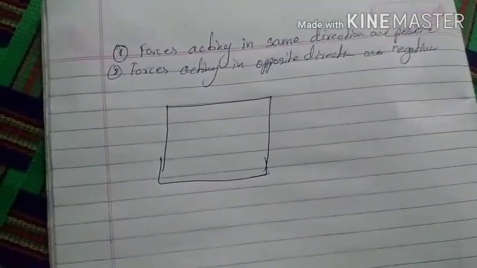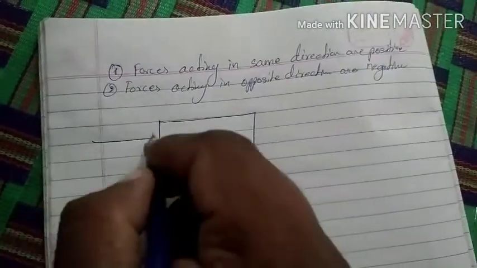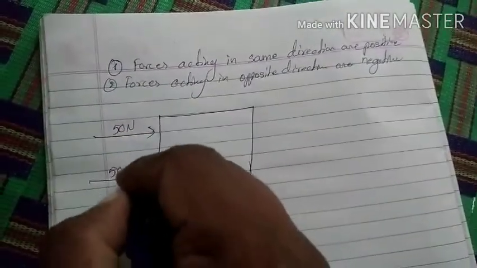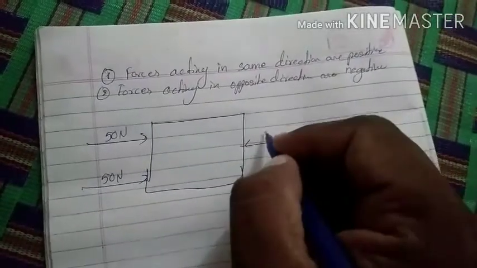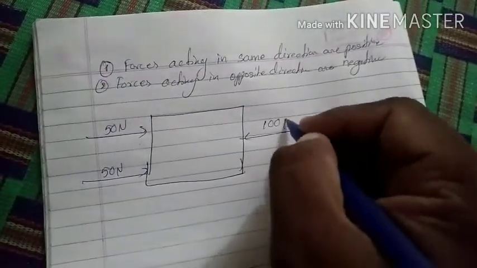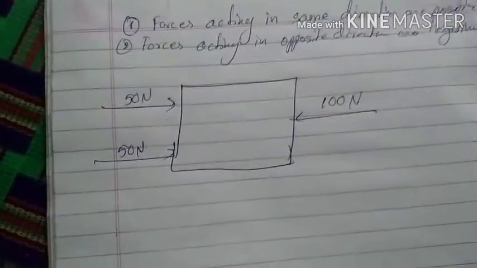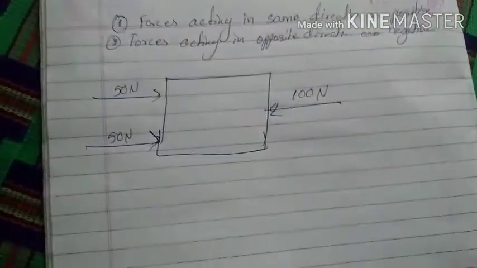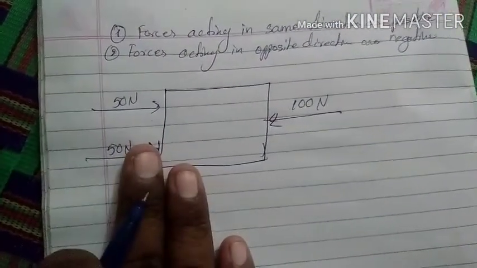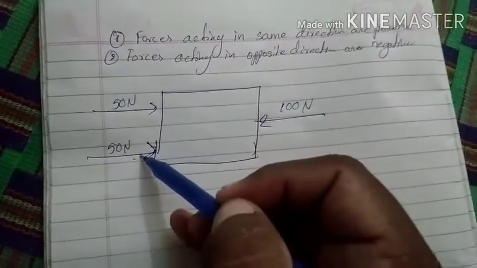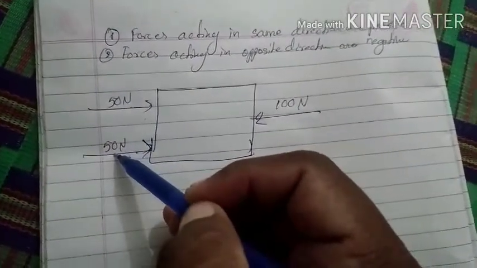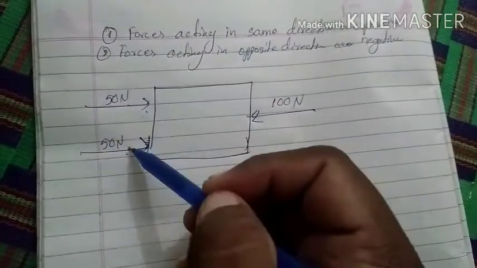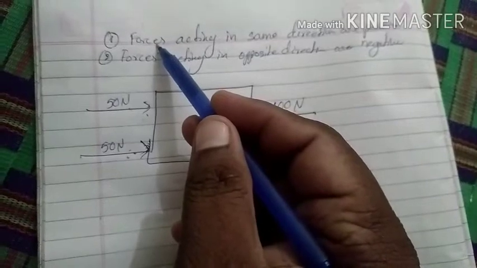So this is the diagram, a block. Let us take forces of 50 newtons and 100 newtons acting. Observe the arrow marks carefully. On the left side, we have two forces, both 50 newtons each. What about their direction of arrow mark? Same direction. So according to the first rule, these two are positive.